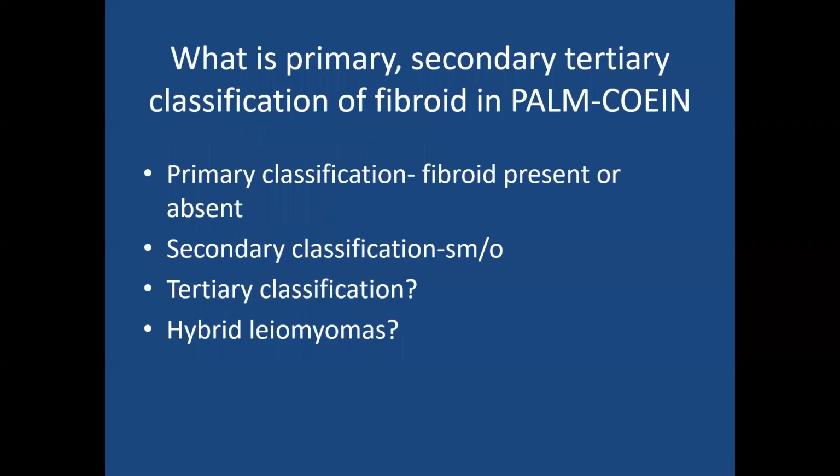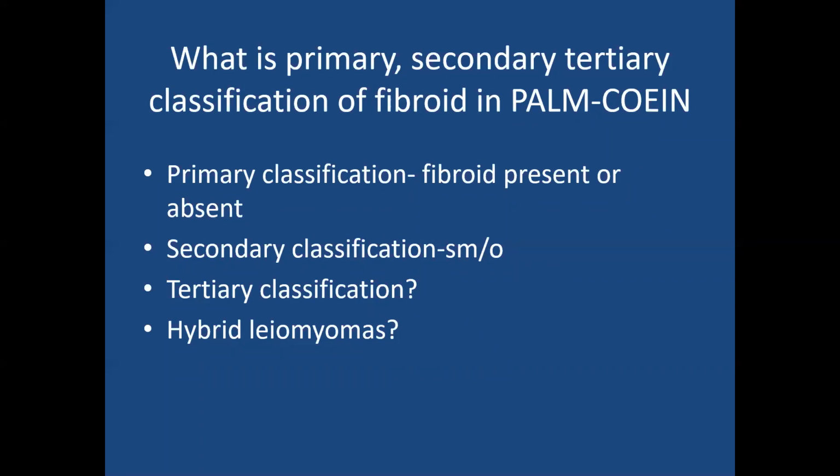So what do you mean by primary, secondary and tertiary classification of fibroids in the PALM-COEIN classification? Fibroids can be classified under 3 headings: primary, secondary and tertiary classification. Primary classification means if the fibroid is present, you will put 1 under L. If it is absent, you will put 0 under L. That is primary classification. Then if the fibroid is present, it can be submucosal or others. That is called secondary classification.